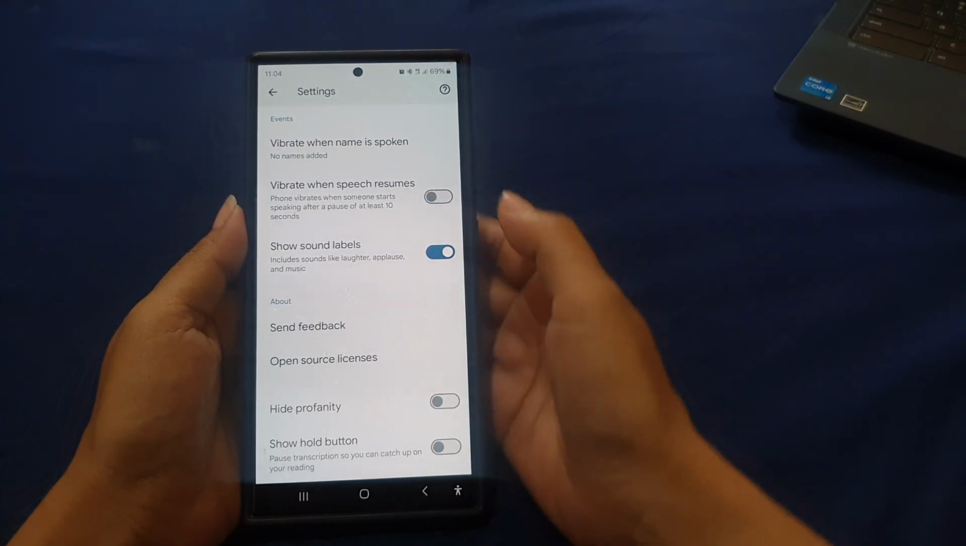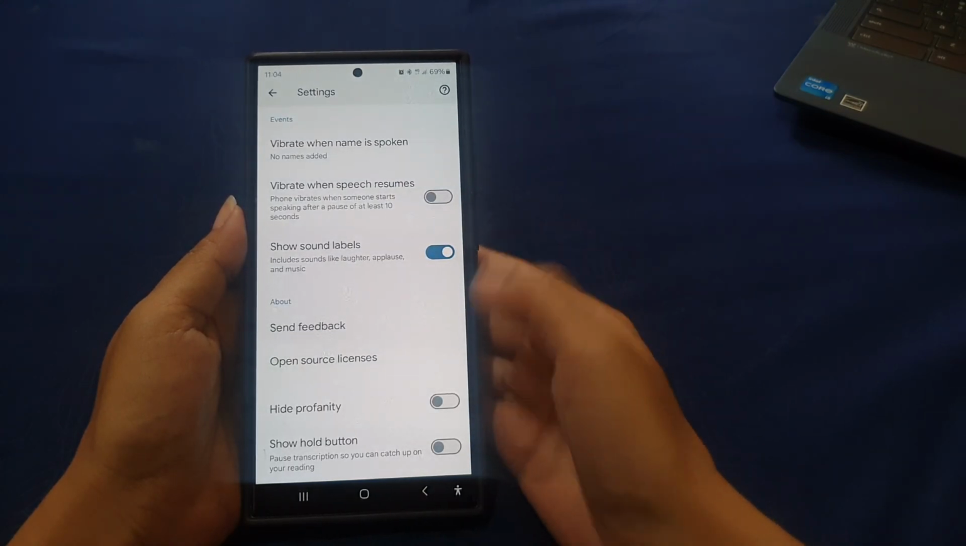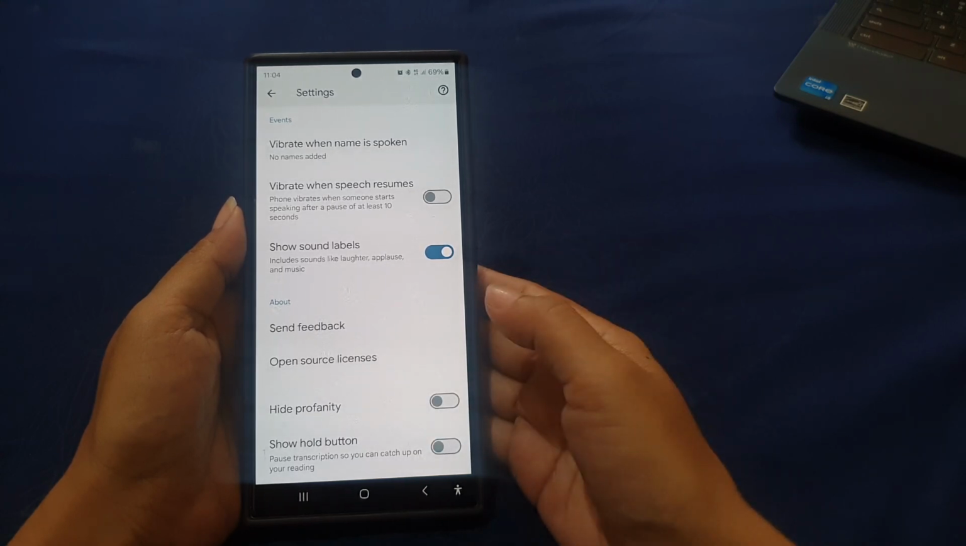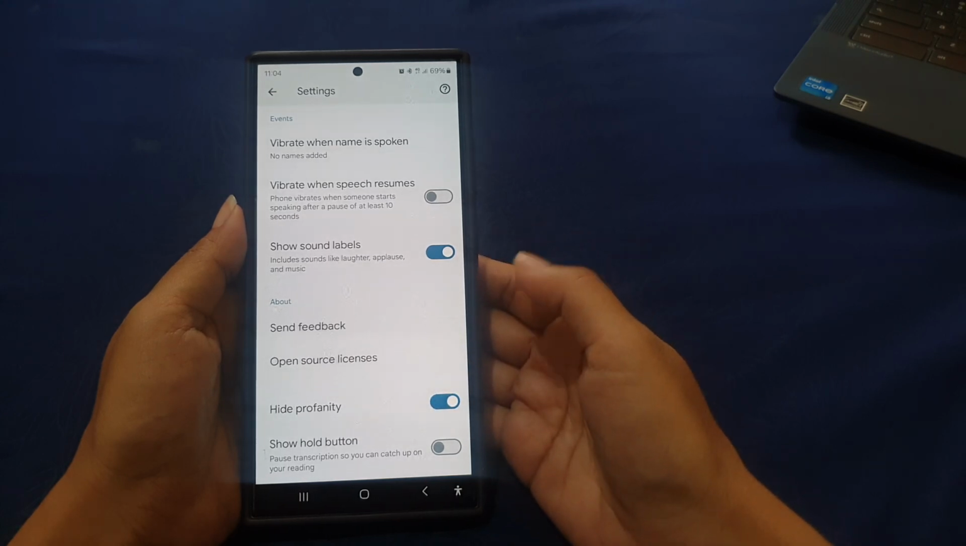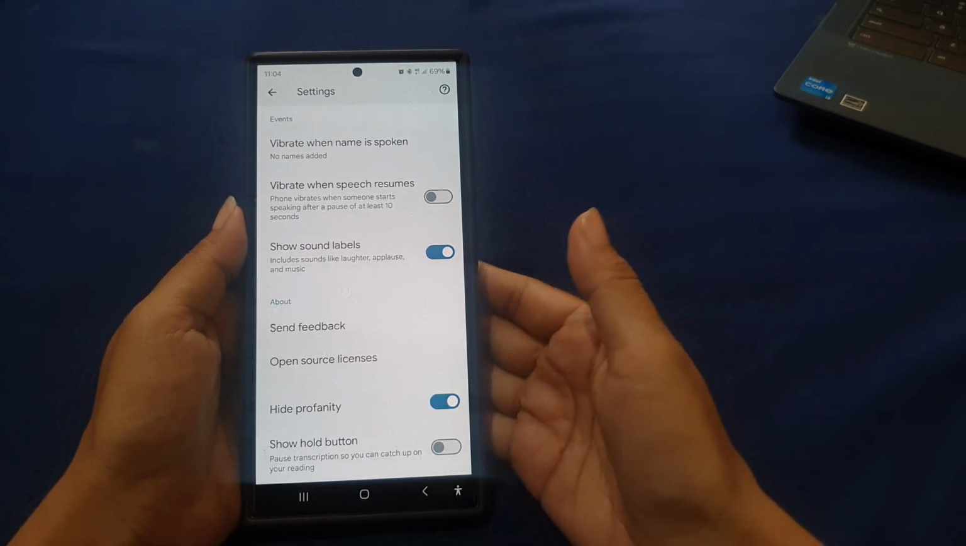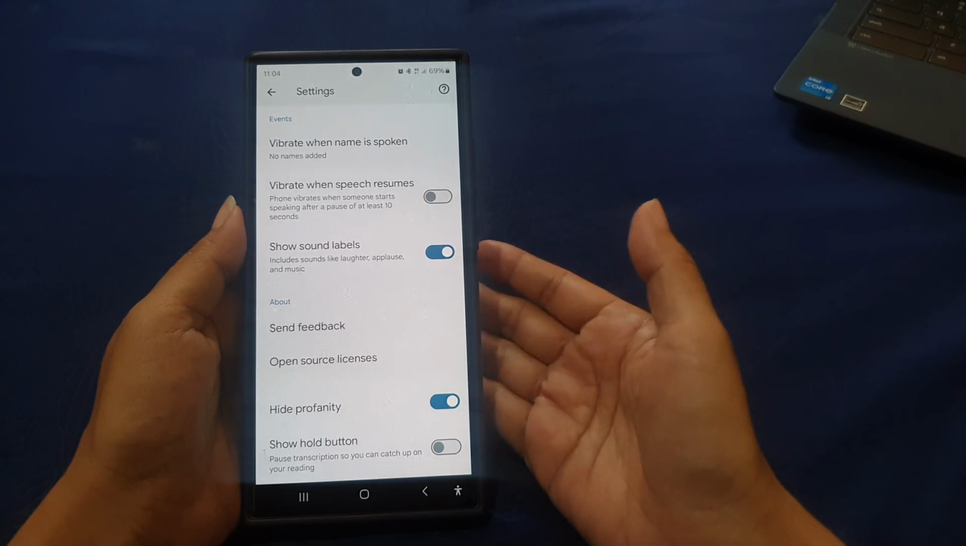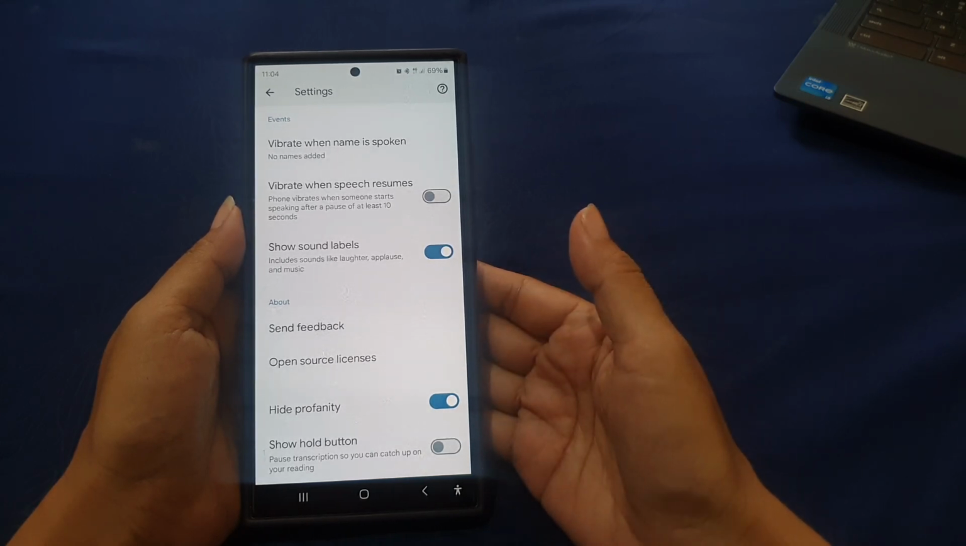Tap Advanced. And then tap the gray on/off switch next to Hide profanity until the switch turns blue to turn it on. With this setting, now Live Transcribe will not transcribe any profanity spoken within a speech.